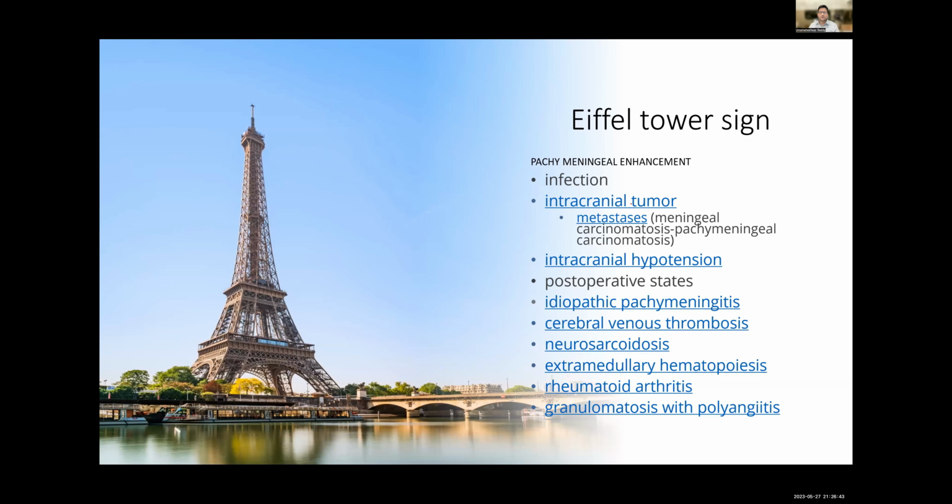You can see it in a variety of conditions like infection, carcinomatosis, meningeal carcinomatosis as in breast carcinoma, intracranial hypotension, postoperative states, idiopathic pachymeningitis can occur. CSVT, it will be there. Neurosarcoid, it will be there.